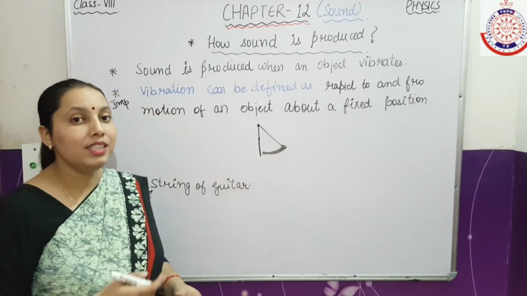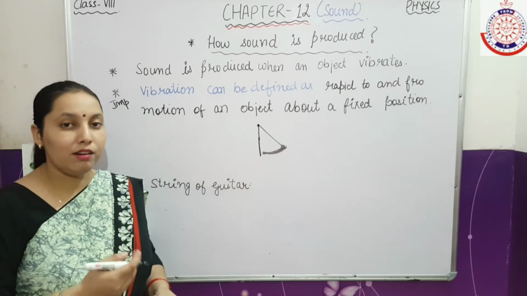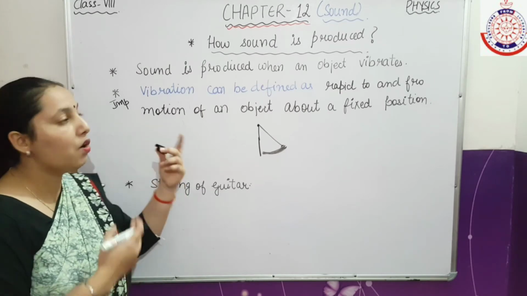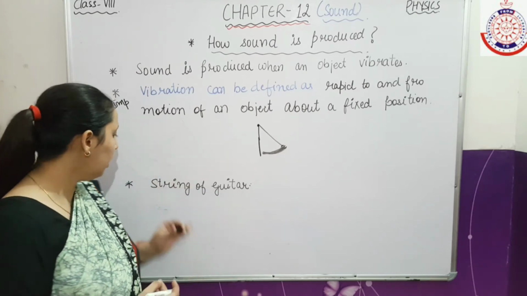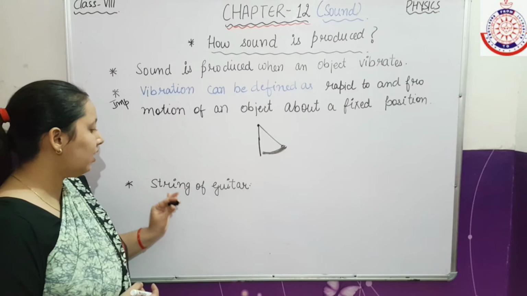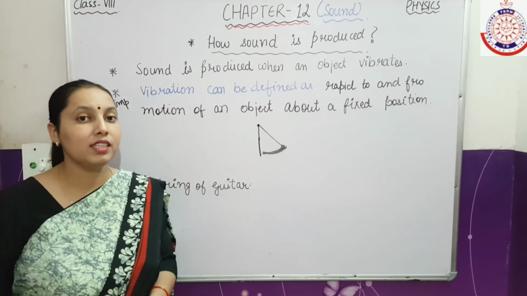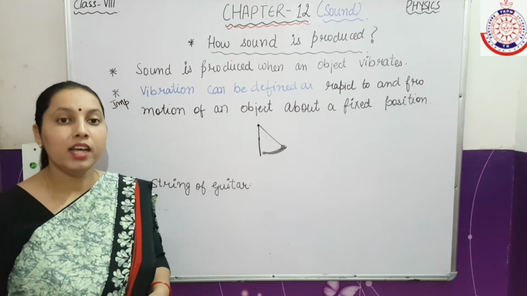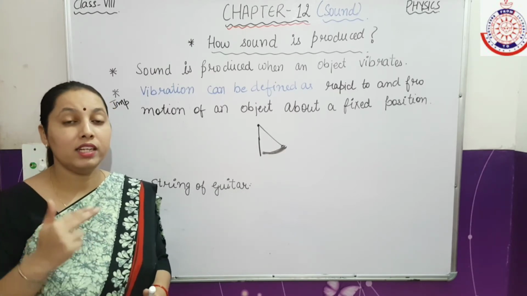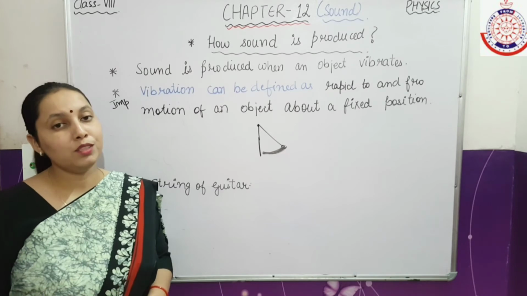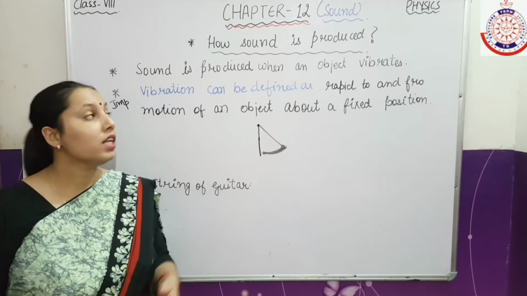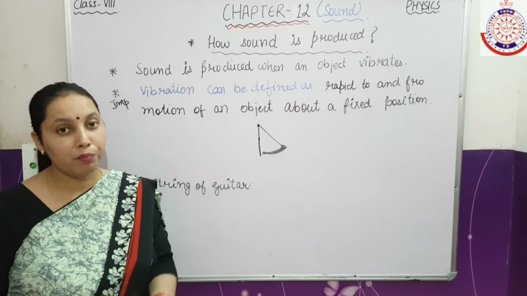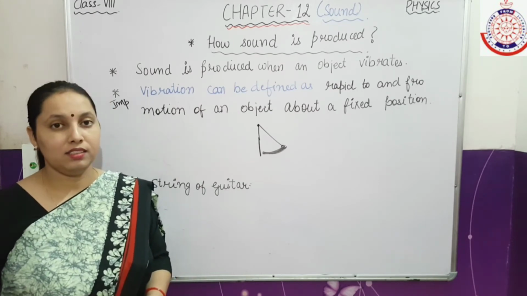You can see many examples that we will discuss, and also various activities, to see how vibration produces sound. For example, take the string of a guitar. As you can see, when I pull a string of a guitar, it vibrates. When there is vibration, a sound is produced. To explain how sound is produced, let us explore some activities.